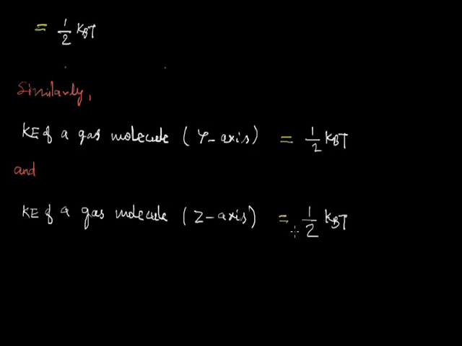So in this manner we can distribute the complete kinetic energy of a gas molecule along the different directions of its motion, and for each individual direction along which the gas molecule travels, the concerned kinetic energy is equal to the term half kBT. In this complete description, we are considering that this gas molecule can do a translatory motion in any of the three-dimensional directions.